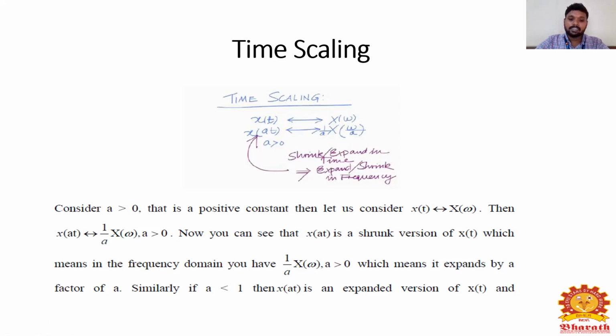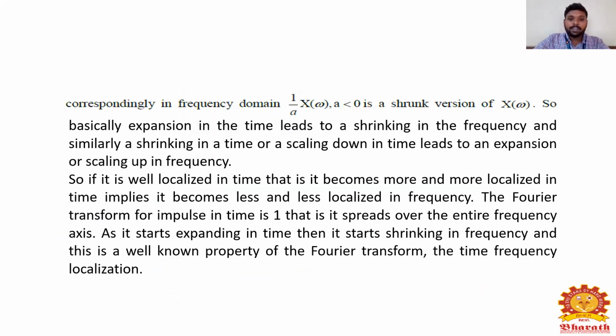Similarly, if a is less than 1, then x of at is an expanded version of x of t. And correspondingly in the frequency domain, 1 by a x of omega is a stretched version of x of omega. So basically, the expansion in time leads to a shrinking in the frequency, and similarly a shrinking in time or a scaling down in time leads to an expansion or scaling up in frequency.